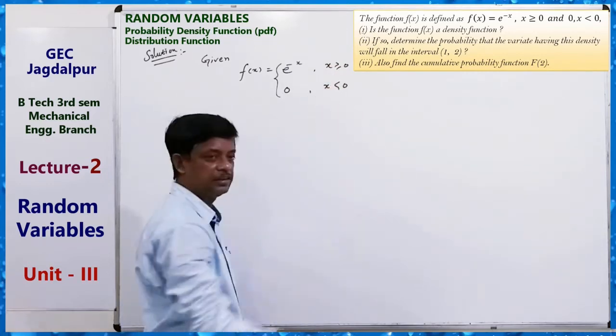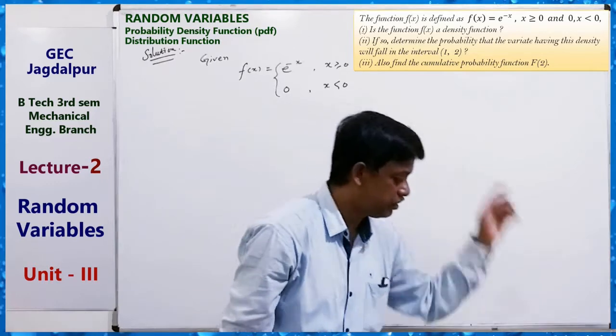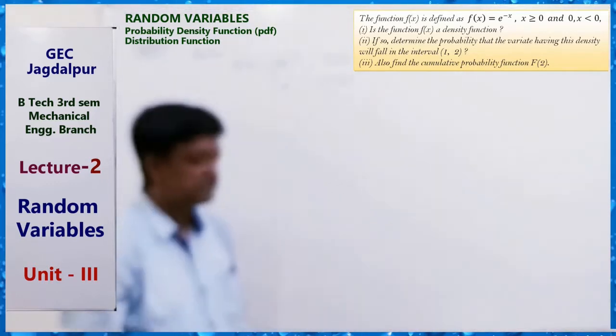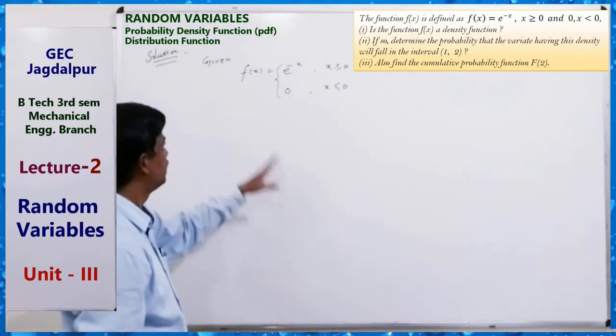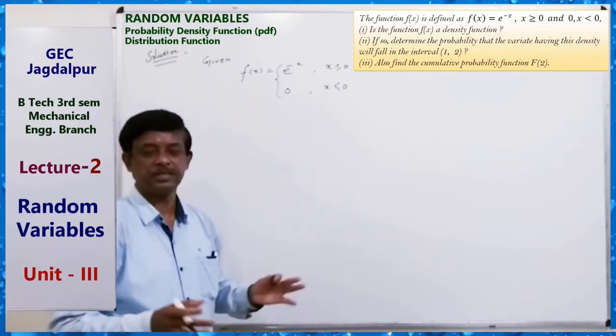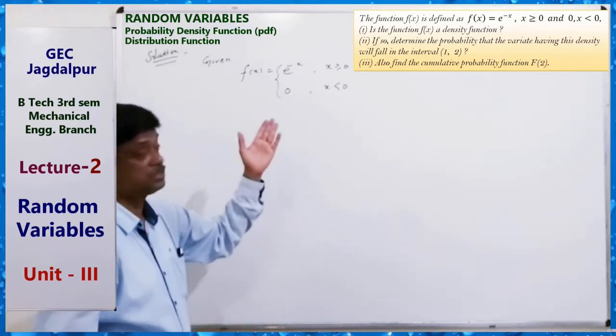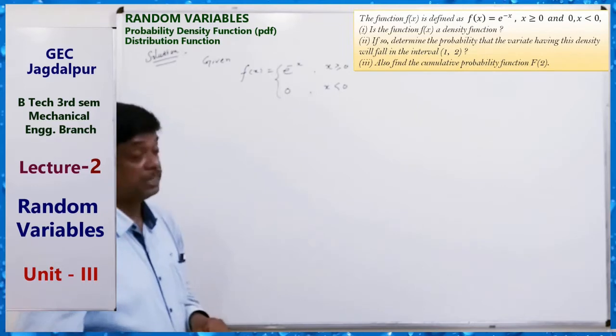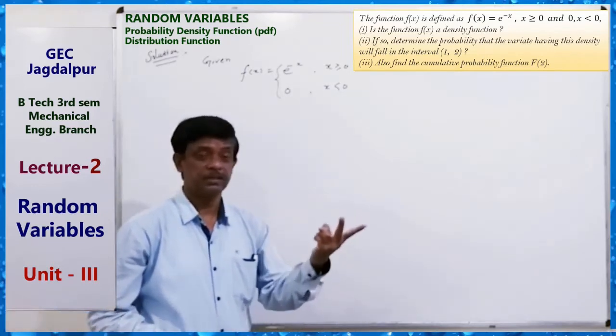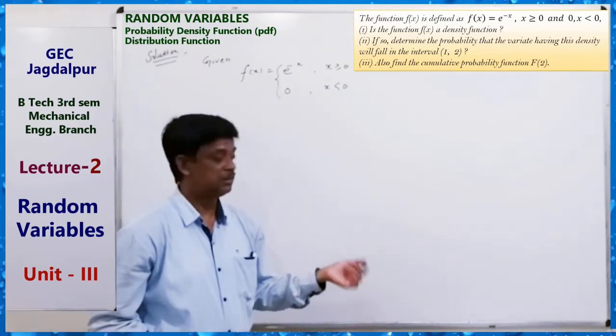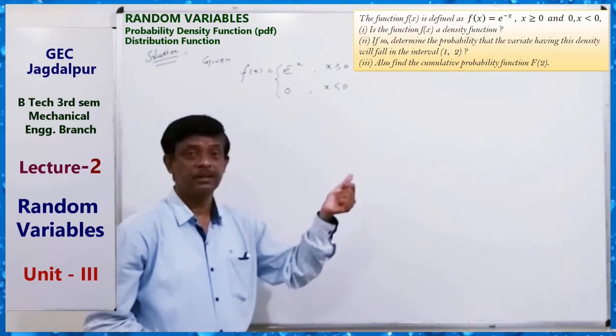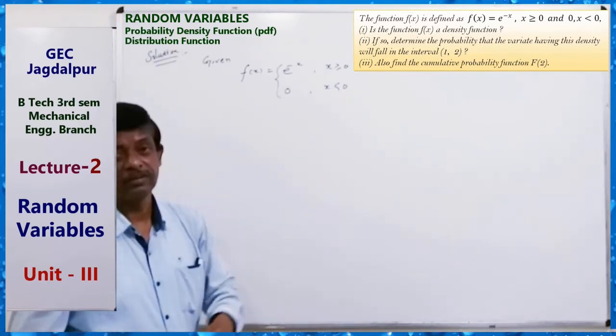This is given. Clear? So, one by one: is the function f(x) a density function or not? Density function means probability density function. For that, we have to prove two things: f(x) is greater than or equal to 0, and the integral from minus infinity to infinity of f(x) dx equals 1.